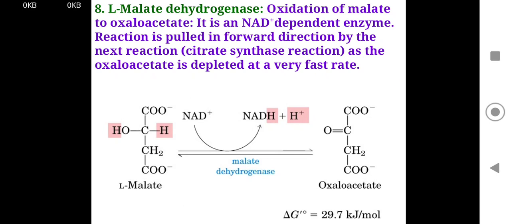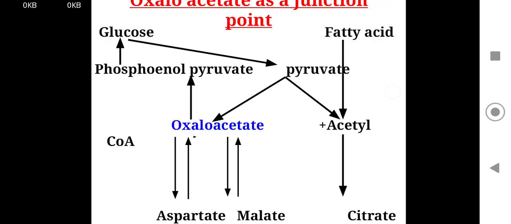The citrate synthase reaction, as the oxaloacetate is depleted at a very fast rate. Here oxaloacetate is a junction point. Oxaloacetate can be formed from pyruvate, aspartate, malate as well as from fatty acids. So it is a junction of glycolysis, fatty acid synthesis, ketone bodies, etc.